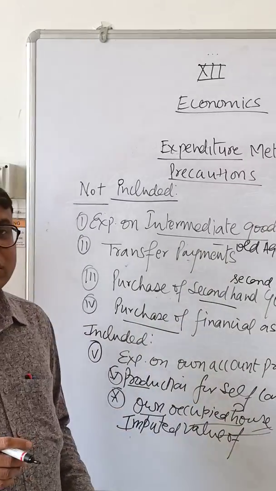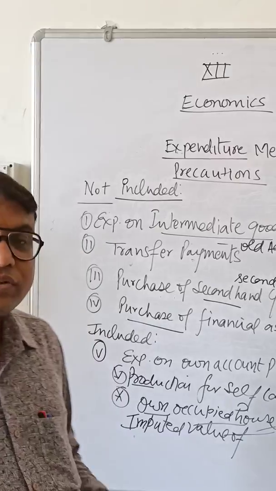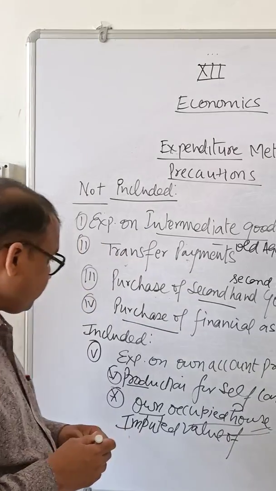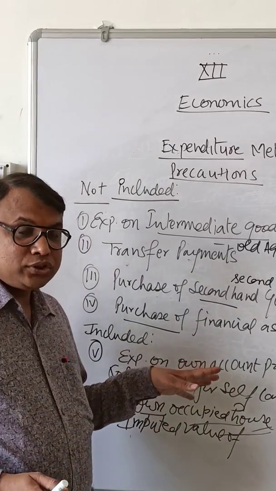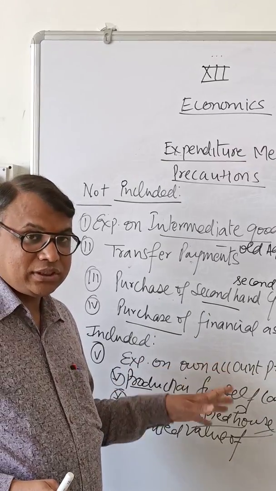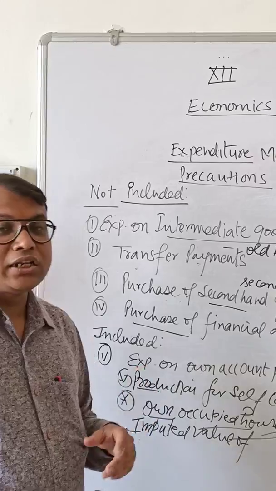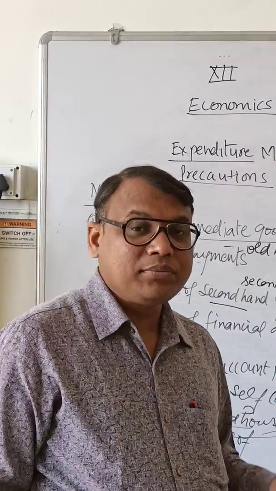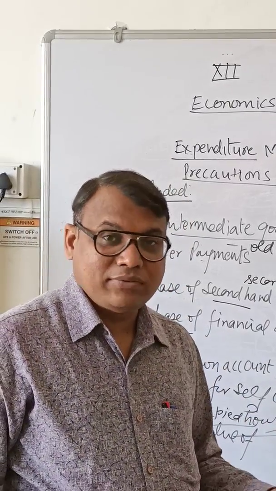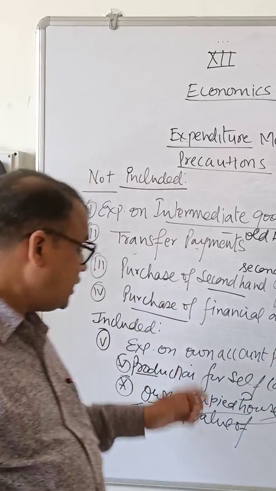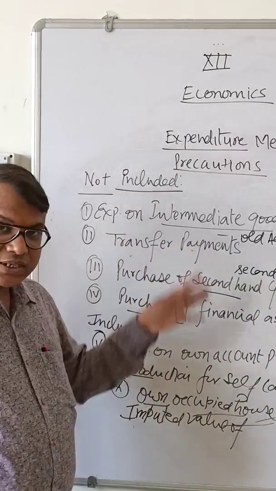Imputed value means the market value of a product or a service. Clear? But production for self consumption will be included, while services are not included, like kitchen, garden, and all these, because there we cannot estimate the value of these items. Here we can do.